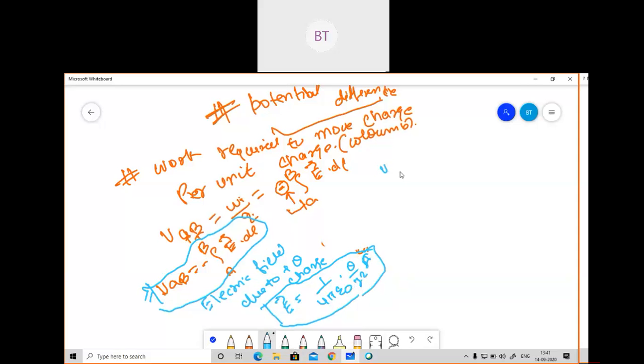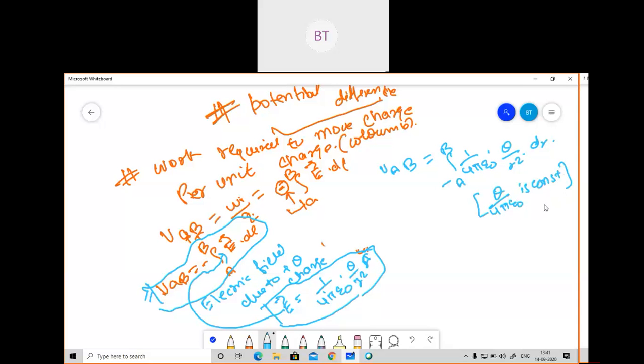So now I will write VAB. In this VAB I will substitute the value of E. So what will I write here? VAB equal to minus integral A to B of 1 by 4 pi epsilon naught into Q by R square into dr. Q by 4 pi epsilon naught is constant here, so I will take it outside. So I'll write minus Q by 4 pi epsilon naught into the integral of 1 by R square from RA to RB.